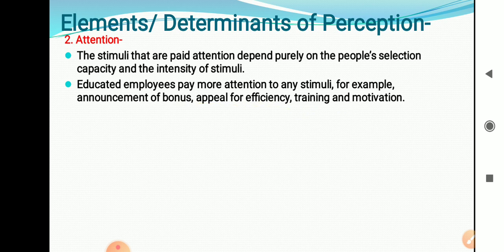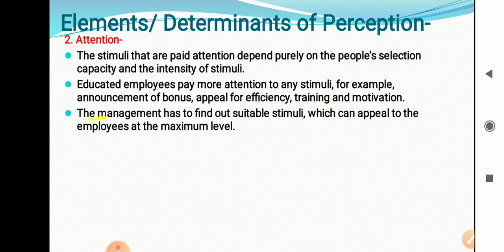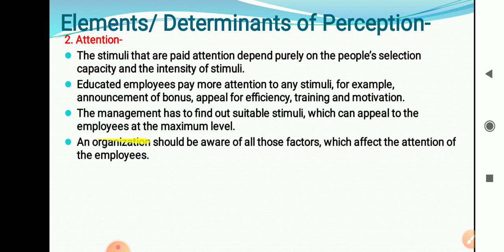So on which message are employees going to focus? The important message which they feel, that is, a bonus, etc. The management has to find out suitable stimuli which can appeal to employees to the maximum level. That means management has to find the kind of stimuli, the kind of message, which appeals to the employee to do the maximum work. Because of that message, the employees and workers come forward and try to do maximum work or task. An organization should be aware of all those factors which affect the attention of employees.